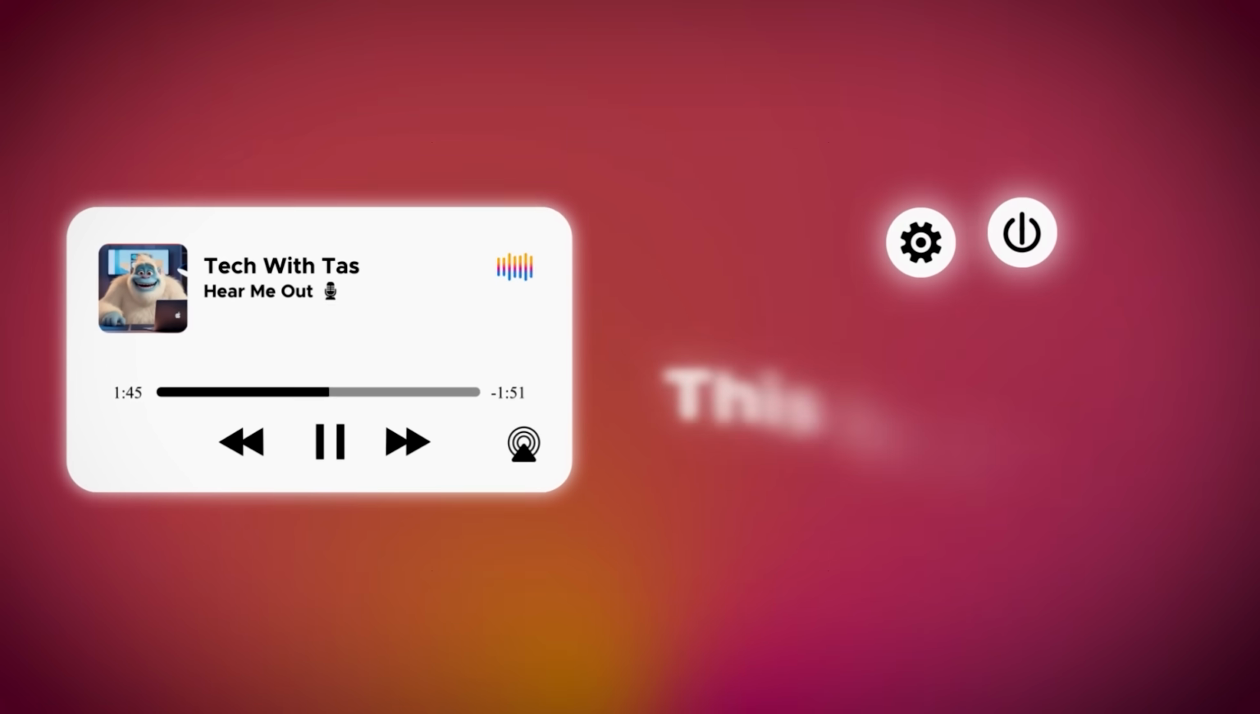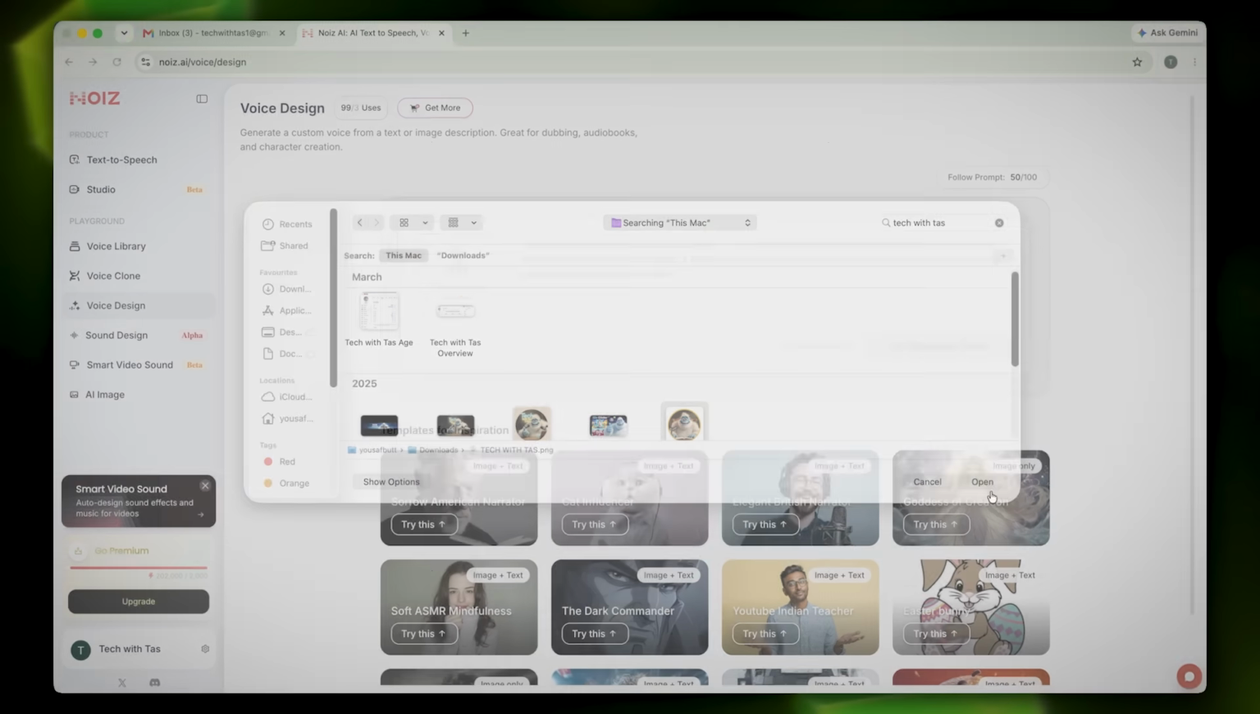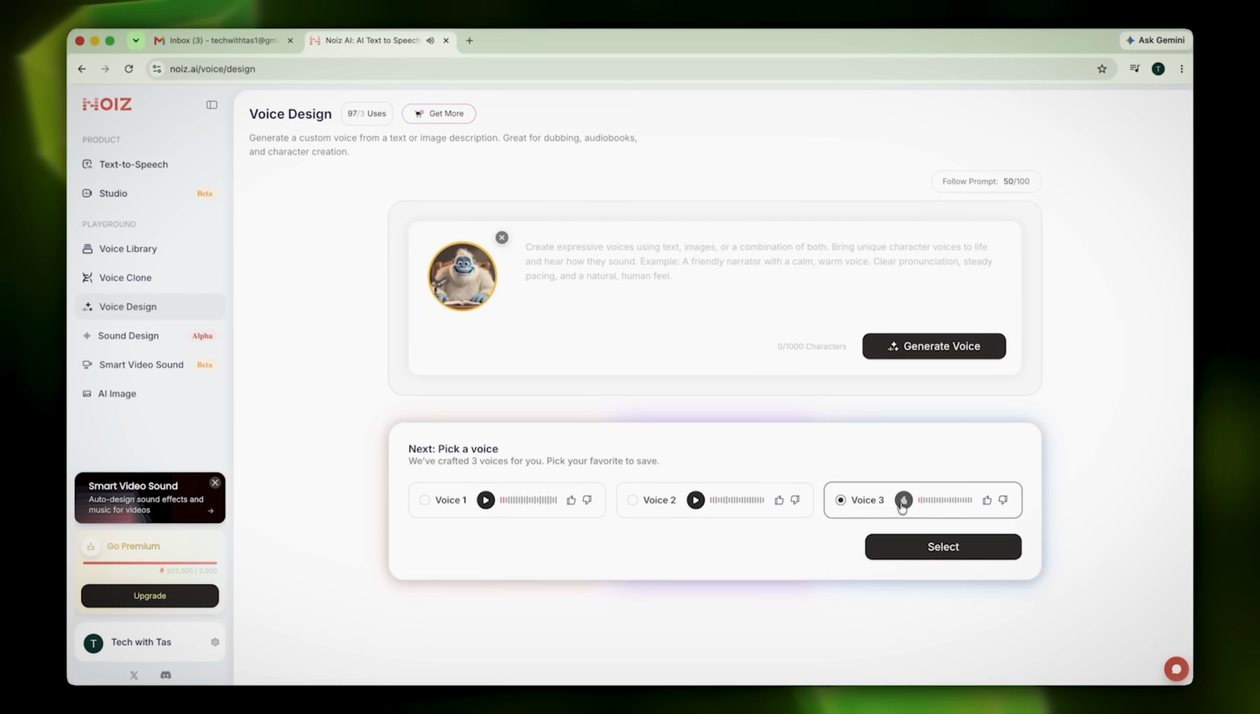Okay, so this is gonna sound insane, but I uploaded a photo to an AI, and it gave that photo a voice.